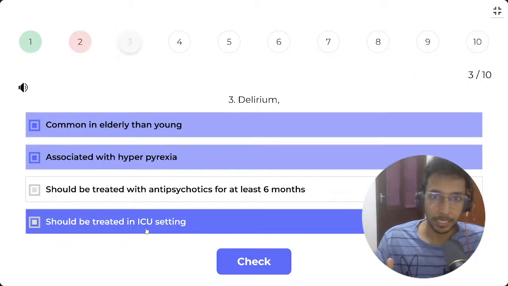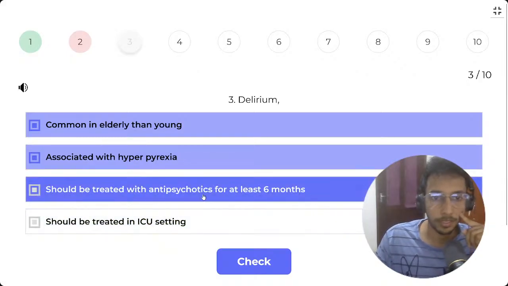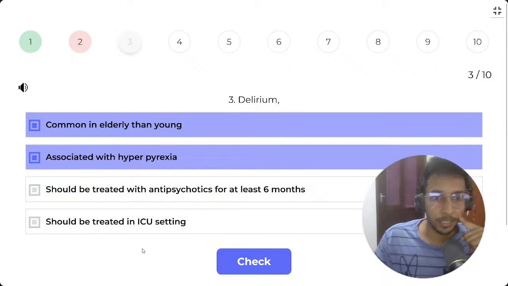But if it's due to a psychiatric illness, it wouldn't be called delirium. So yeah, I think this one is supposed to be false. You don't treat them with antipsychotics, you treat the underlying cause and should be treated in ICU setting.